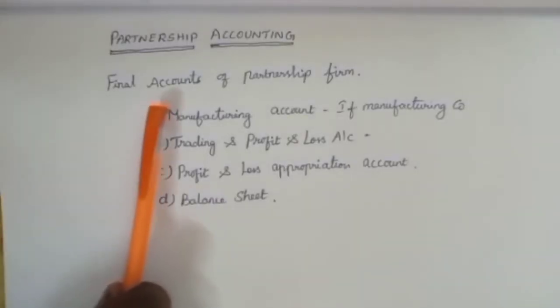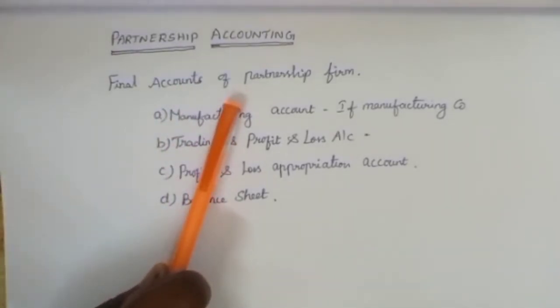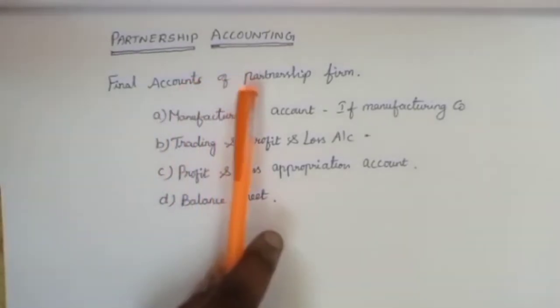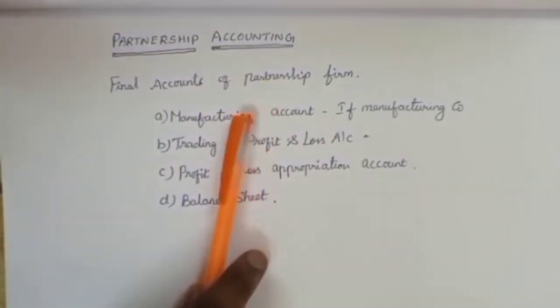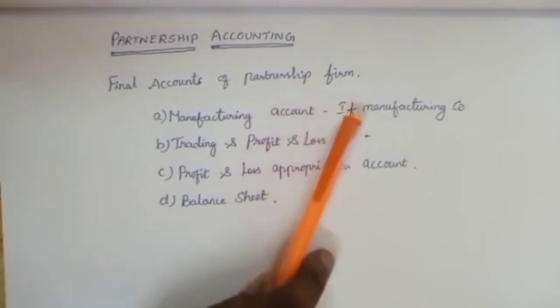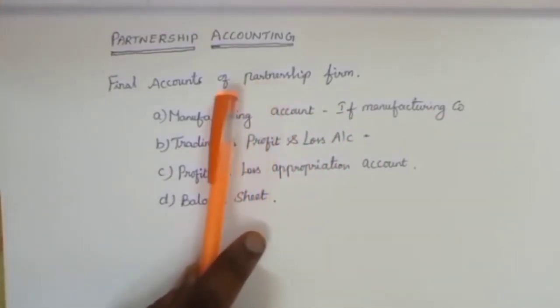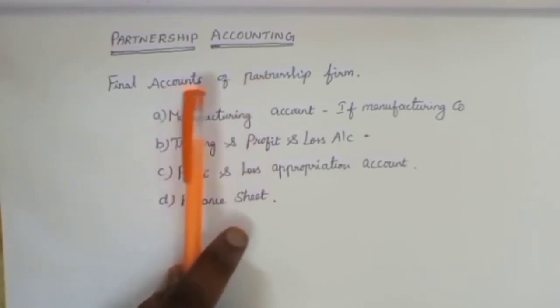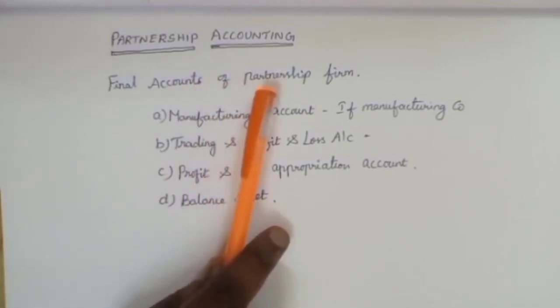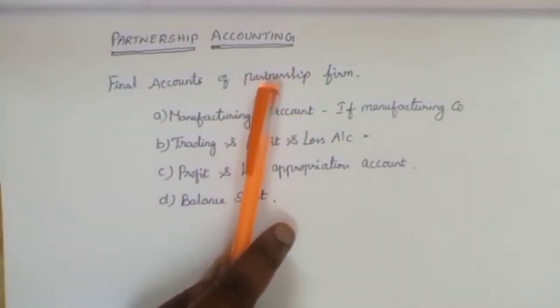We already know how to prepare final accounts of sole trader organization. The procedure for preparation of final accounts of partnership firm is the same as sole proprietorship business except a few things. Now we will see how to prepare final accounts of partnership firm. The daily transactions of partnership firm are recorded according to the principles of the double entry system only.